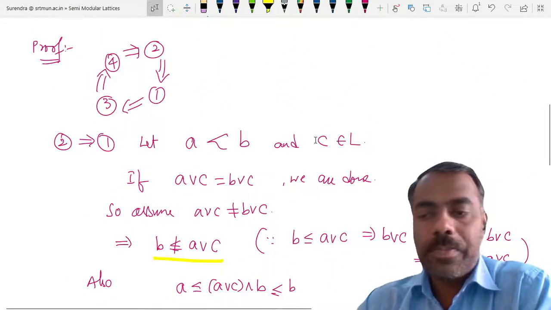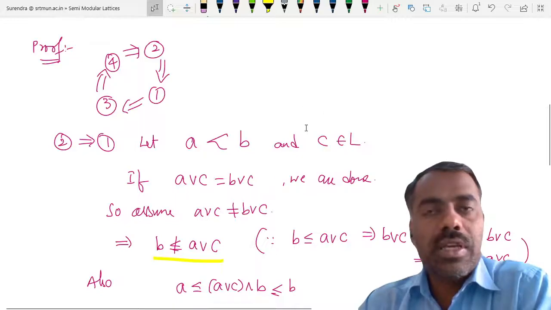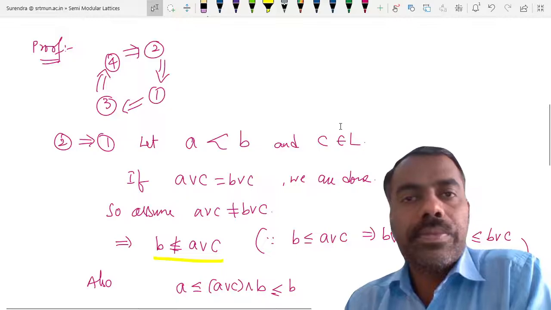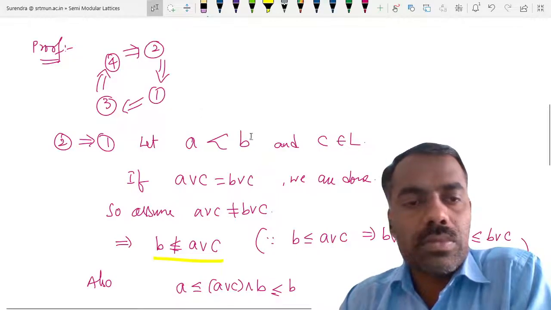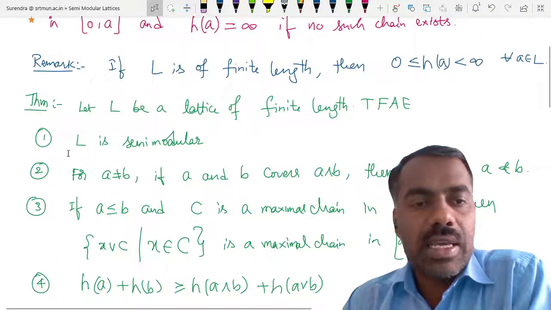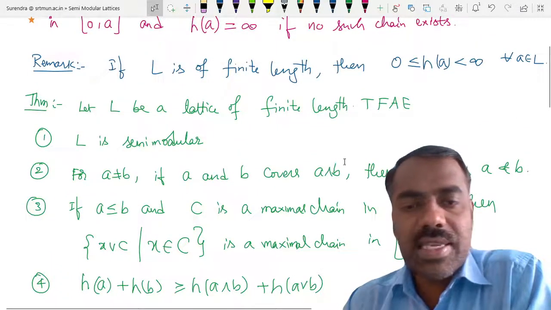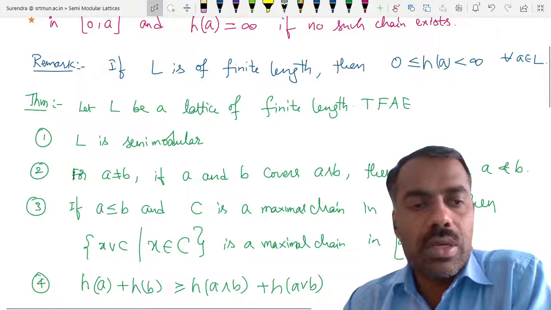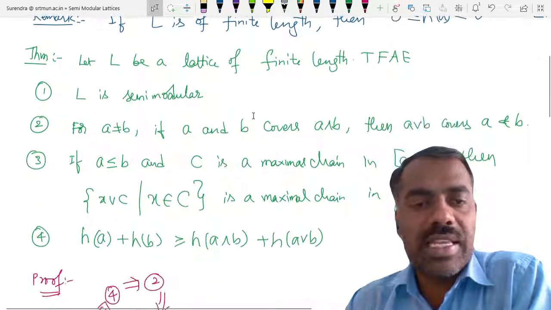Any problem? Have you understood? Yes, sir. So we prove that whenever L is semi-modular, then this is true, or whenever this is true, then L is semi-modular.